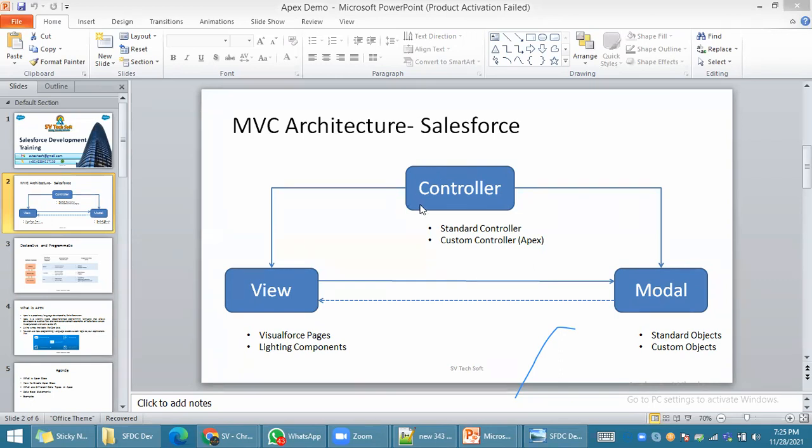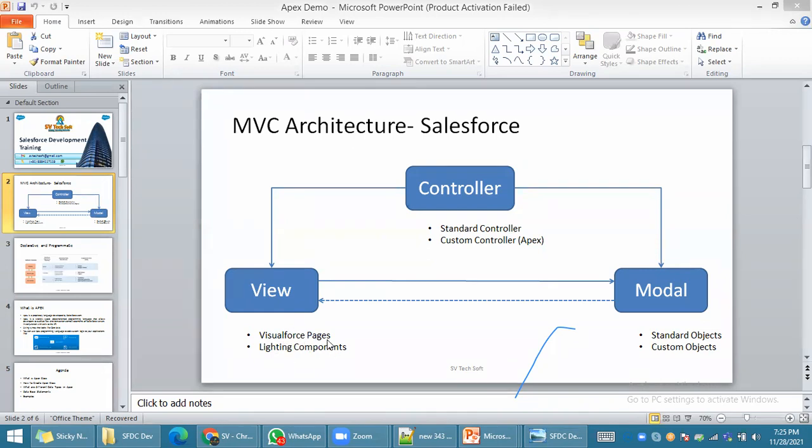But each and every requirement we cannot achieve through the standard declarative. That is the reason we go with customization. Coming into customization, the development perspective: if we go with some customization, meaning the coding part, the development part, what will come under the view part? The view part will come under either Visualforce pages or Lightning components.